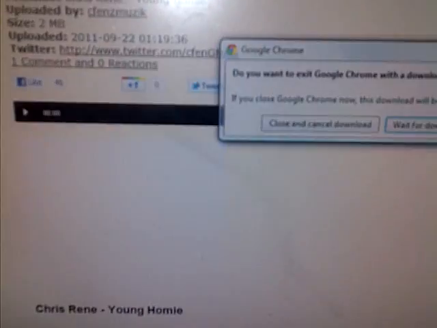Alright, once it's downloaded, if you don't have any other way of doing this, like I don't, all I had was BlackBerry Desktop. So what I did was go to BlackBerry Desktop, and then I sync my music with my phone from my computer, which I just downloaded it to my computer. And after that, you should have it on your MP3 player on your phone, and which in turn you can make it a ringtone on your phone.